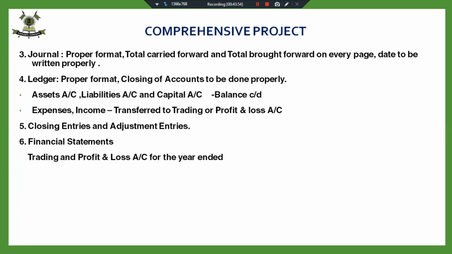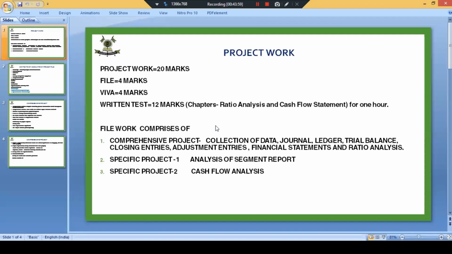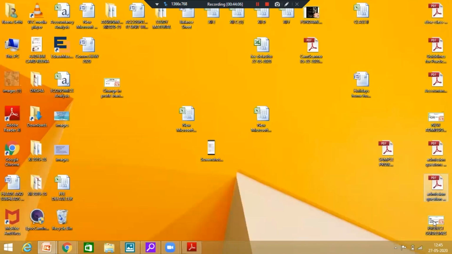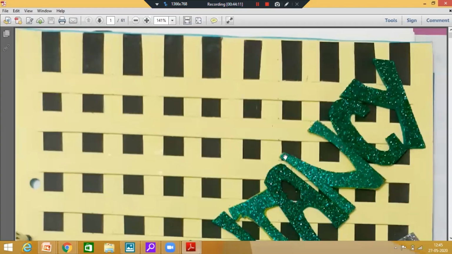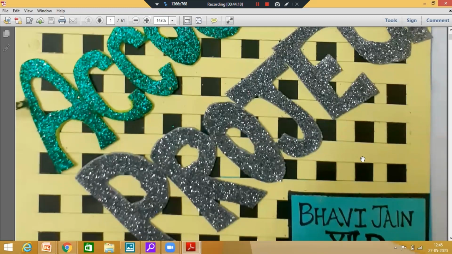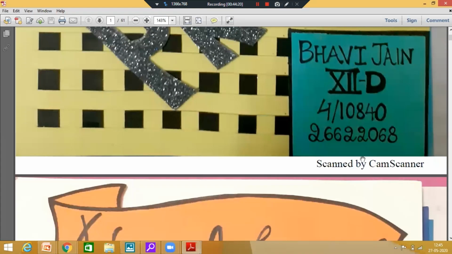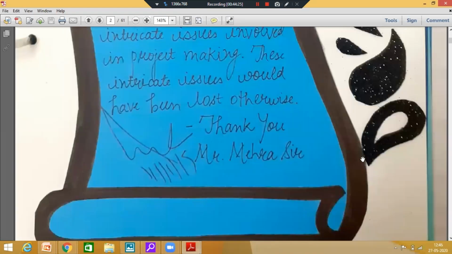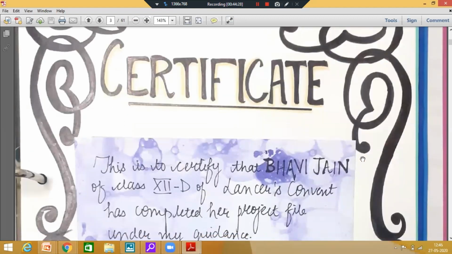And then financial statements, trading and P&L, and balance sheet. I'm just showing you a sample project. Now, this is the cover page. Fine. She's written that you can write your name, class, and then acknowledgement, certificate, and then index.